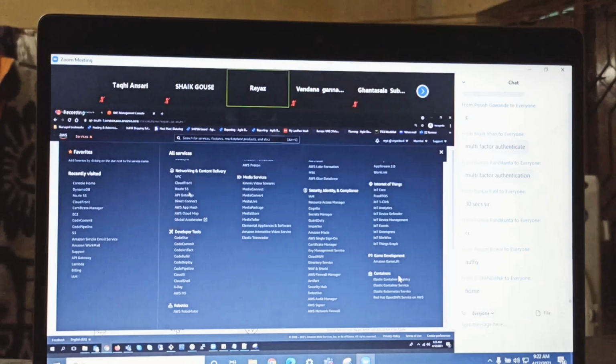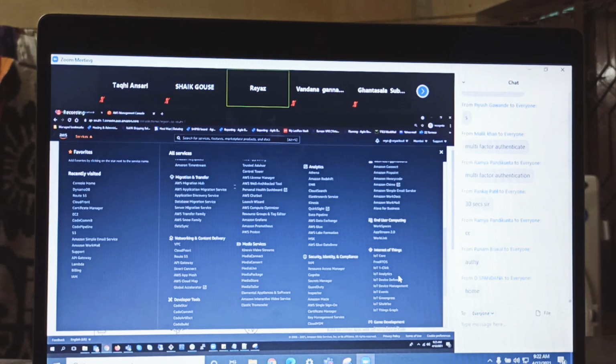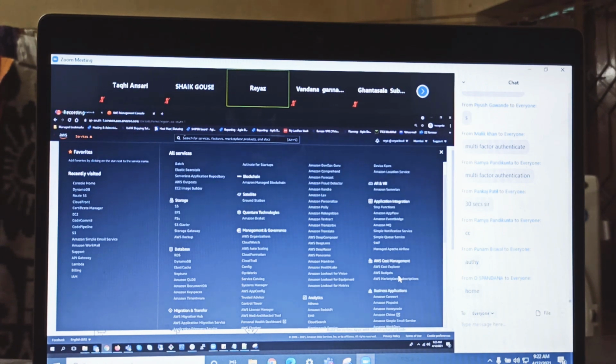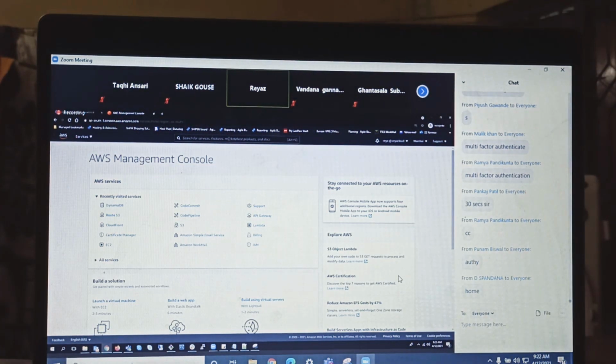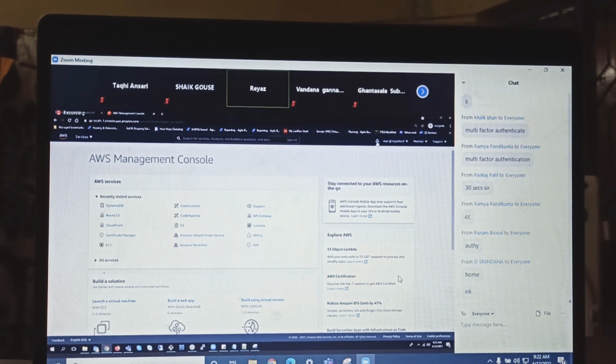Or if you want to find out all the services, you can see here, and this is the search for the services. Right? And you see here, you have the bell icon. This bell icon is a notification. Bell icon is a notification.